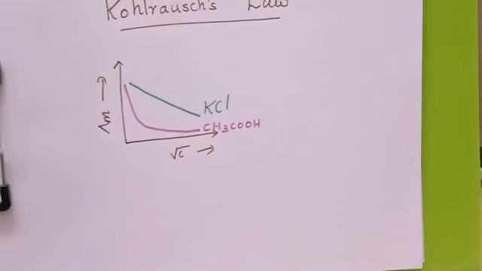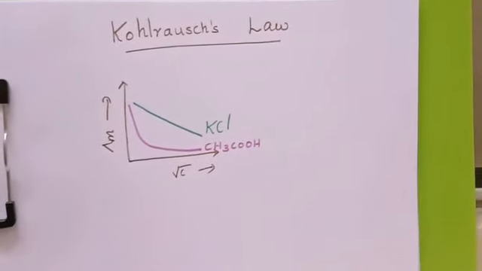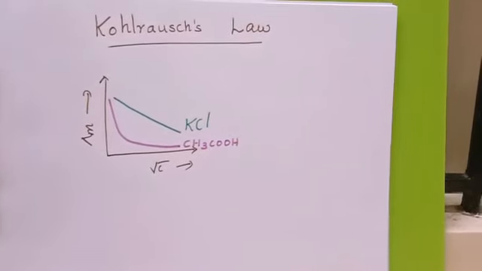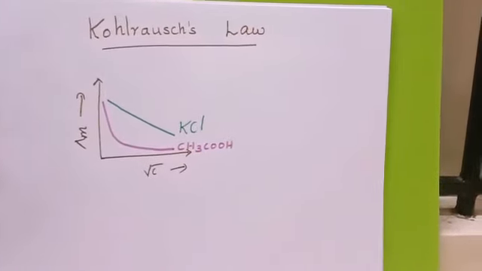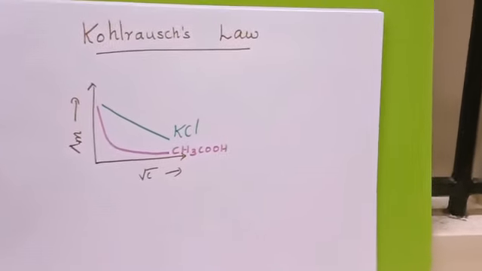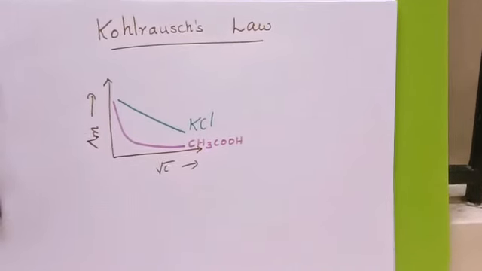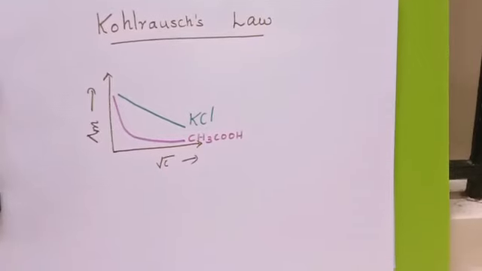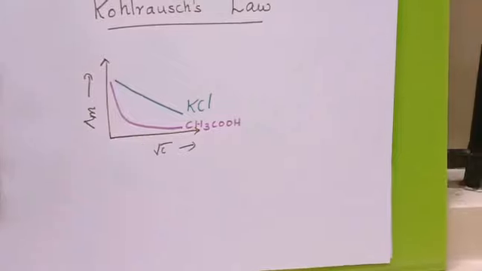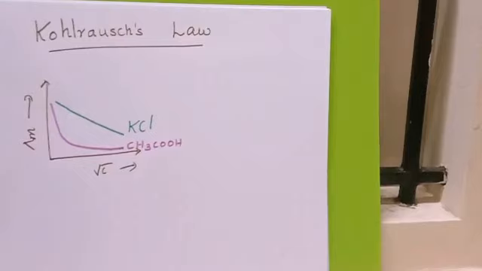At infinite dilution, the electrolyte will dissociate completely; at that time the degree of dissociation alpha is equal to 1. But at such a low concentration, the conductivity of the solution is low, and it cannot be measured accurately. So, it can be determined by applying Kohlrausch's law of independent migration of ions. Through Kohlrausch's law, we can determine the λm0 values of weak electrolytes.